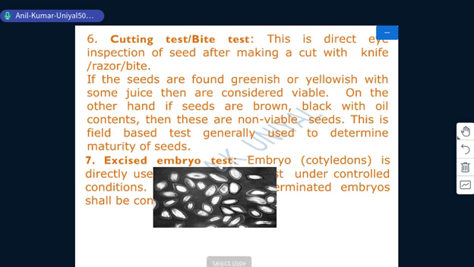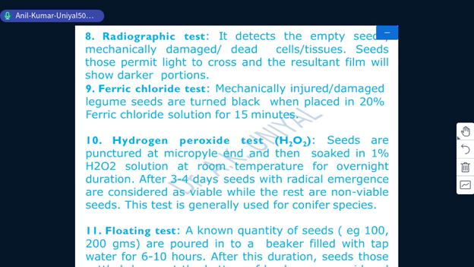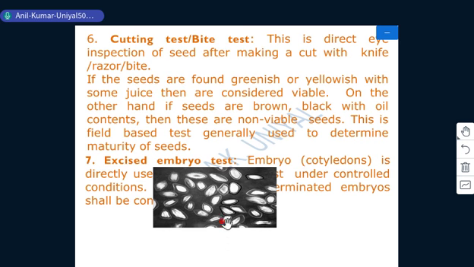Here this picture is for the next test, that is the radiographic test. In this case it detects empty seeds, mechanically damaged seeds, cells or tissues of seeds. Those permit light to cross, and the resultant film will show darker portions. In this picture we can see the seeds marked by black color are fully developed or having a full embryo.